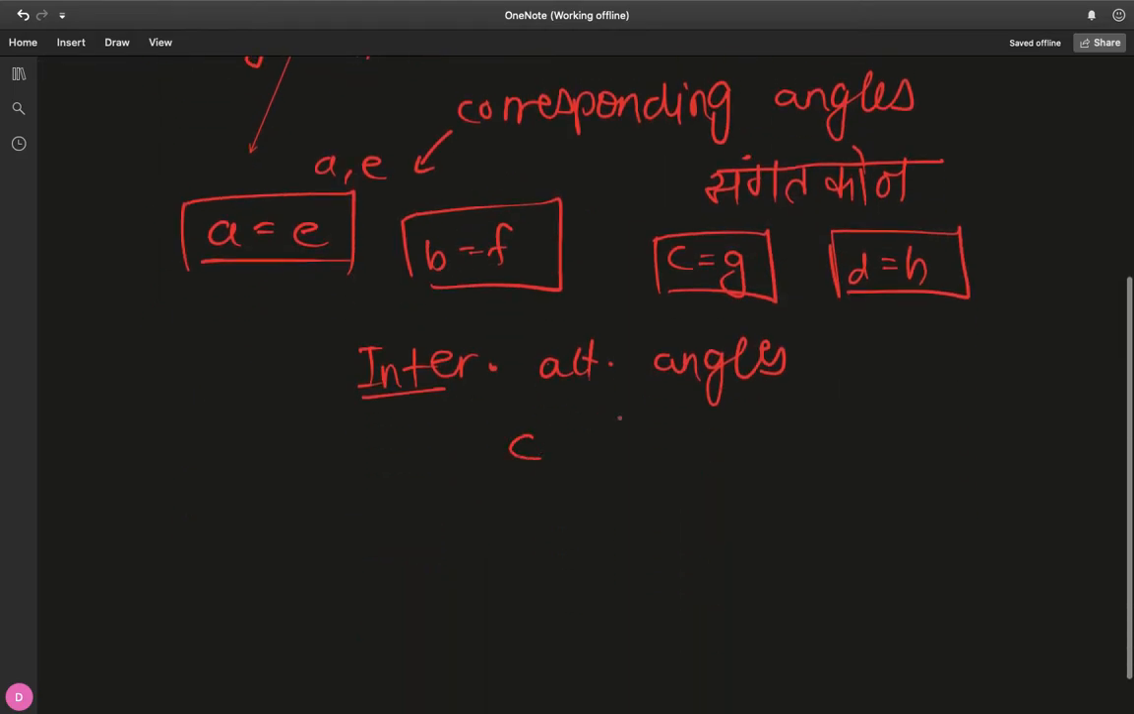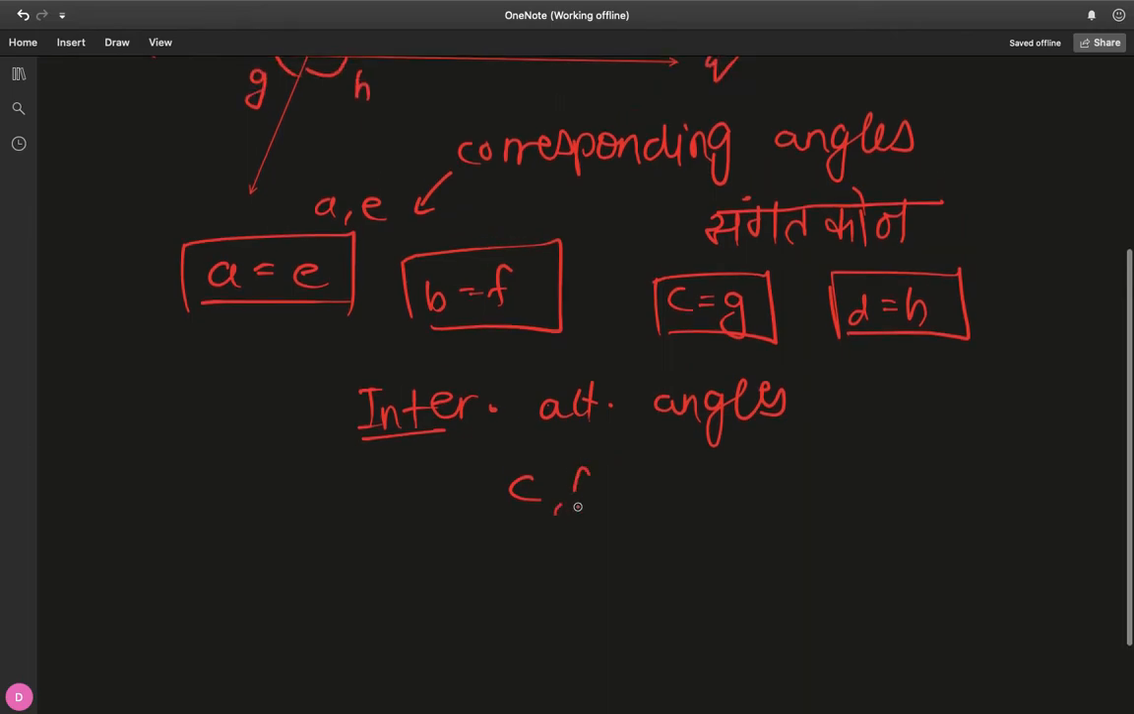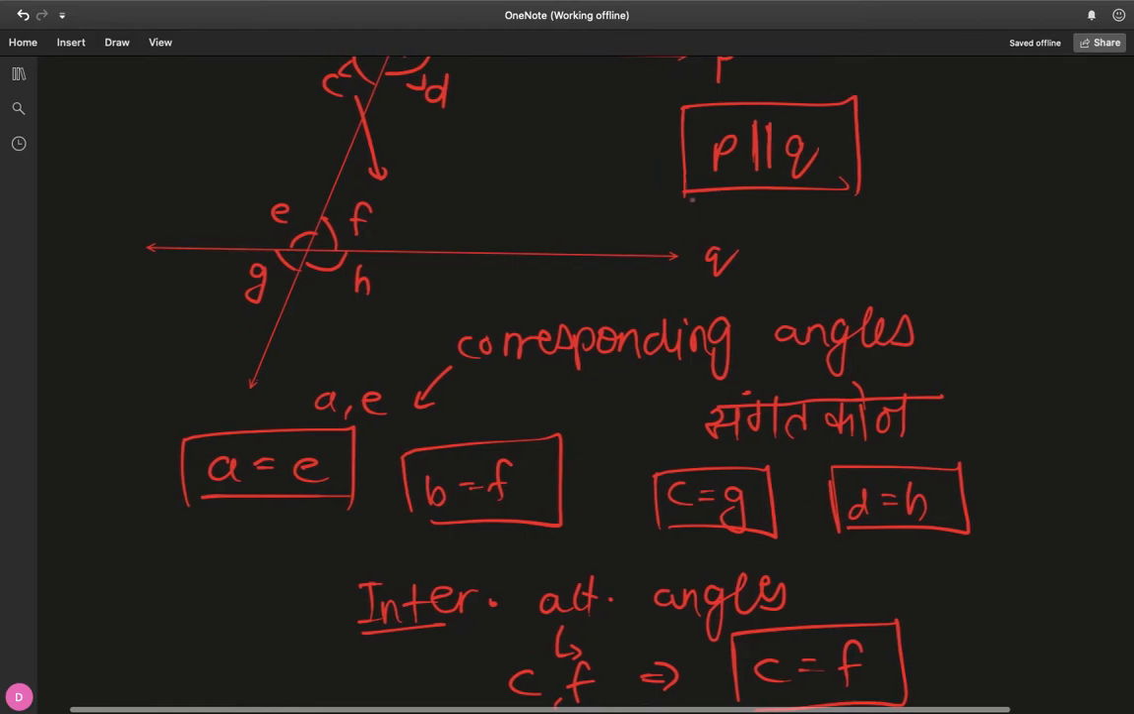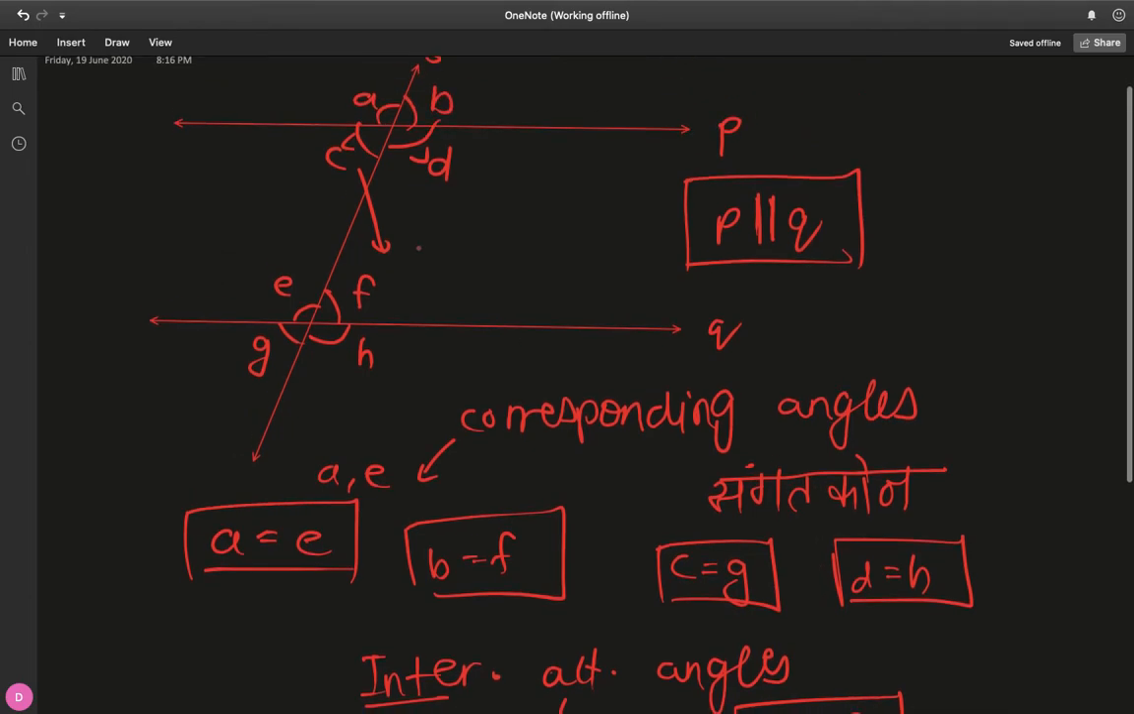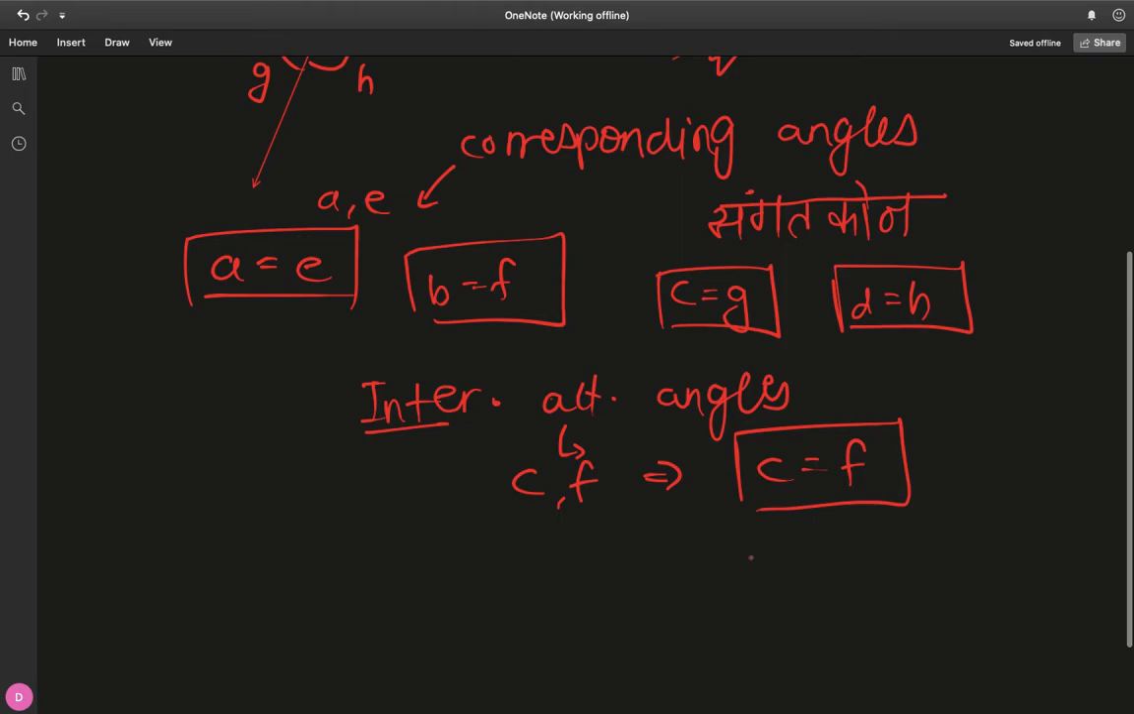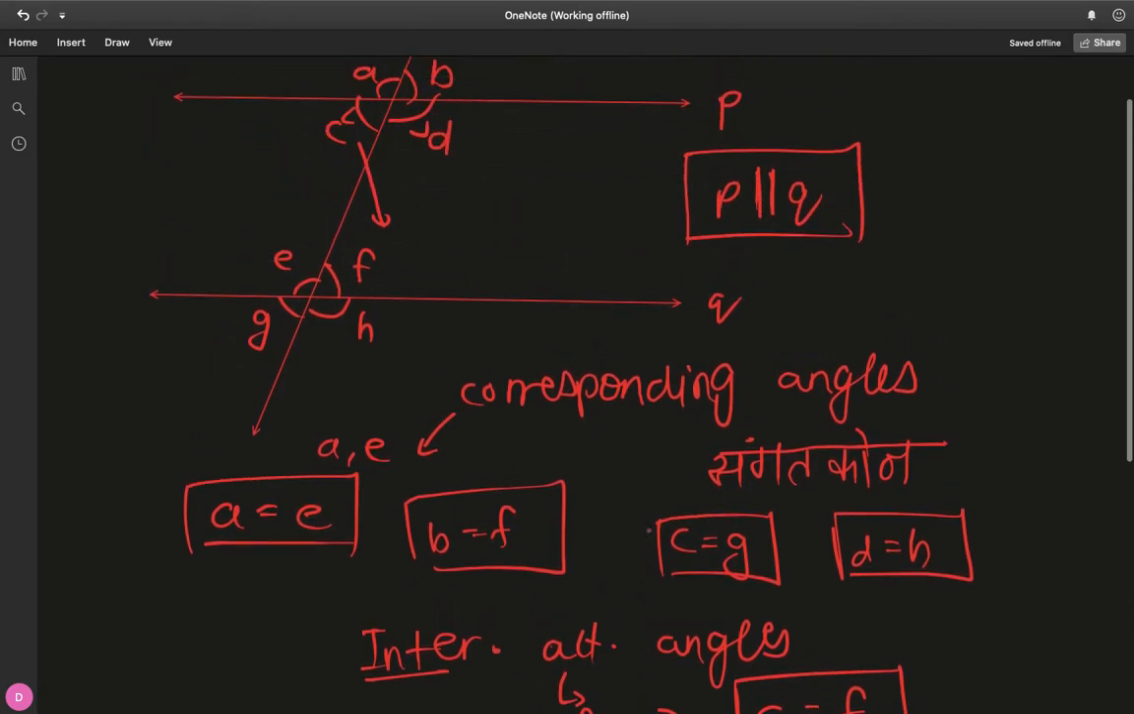So C and F are interior alternate. So C must be equal to F as long as, again, the same parallel condition holds, P is parallel to Q. Because if P is not parallel to Q, they will still be interior alternate angles, but they won't be equal to each other. Okay, so C and F, and then D and E similarly. D and E are again interior alternate angle pairs. That was for interior alternate angles.